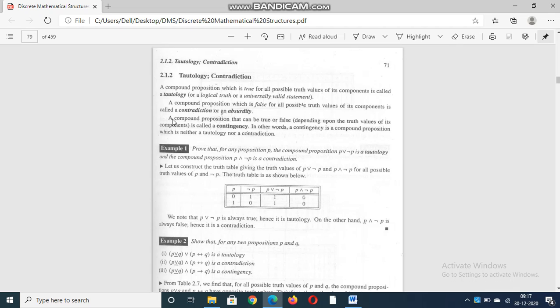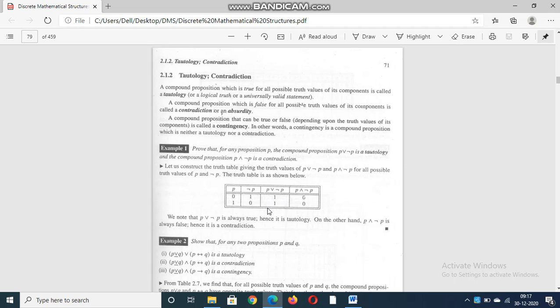A compound proposition that can be true or false is called a contingency. For example, while you are computing the values of a compound proposition, if all the outputs belong to false, then it is a contradiction.